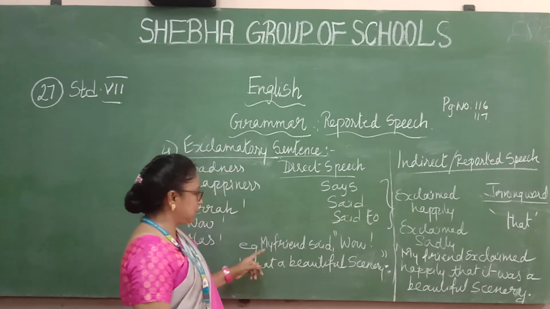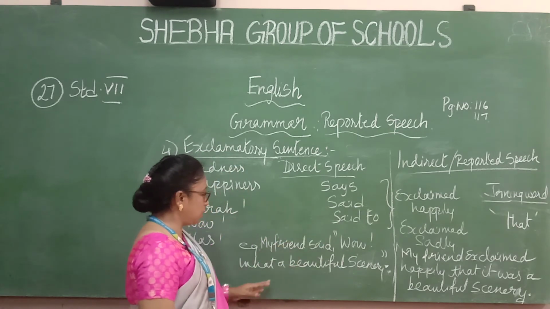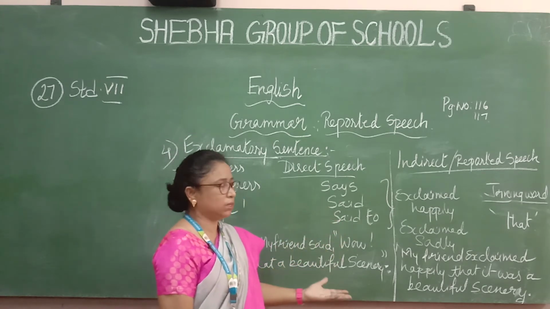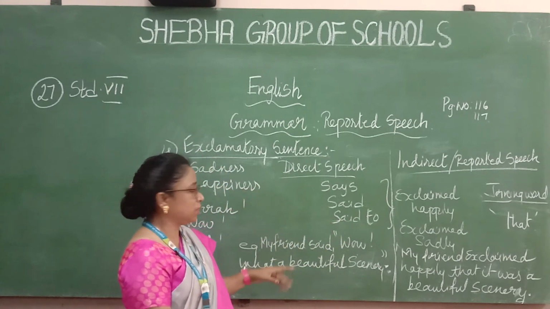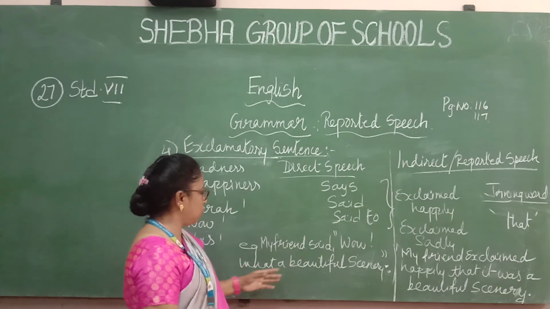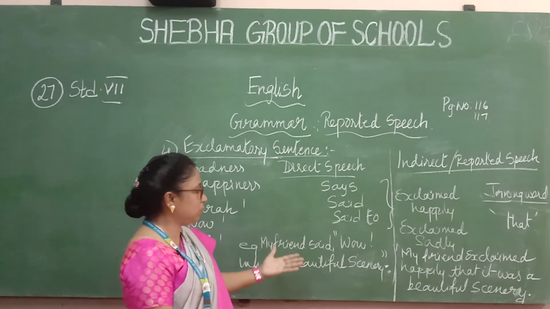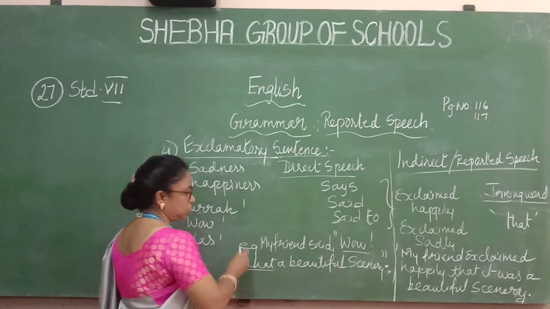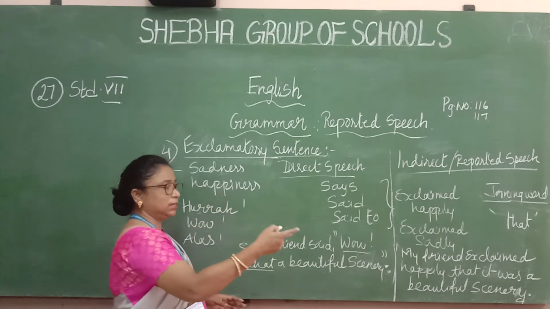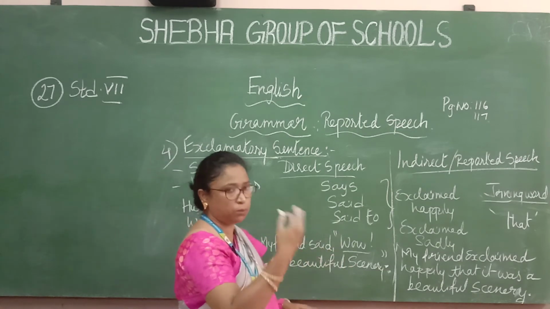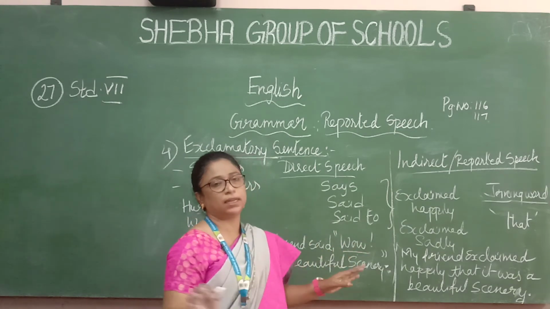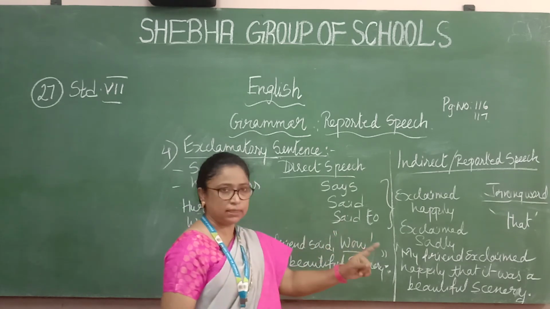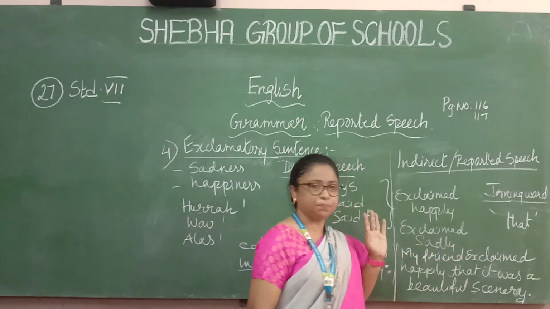Now the example is: my friend said, "Wow, what a beautiful scenery." "Wow" is showing your surprise. The exclamatory means it is in surprise. Now, this "wow" part and this "what" part should be taken off when you're writing the indirect speech or reported speech. You don't have to rewrite it again. So altogether one word you're writing is what? "Exclaimed happily." Got it now?